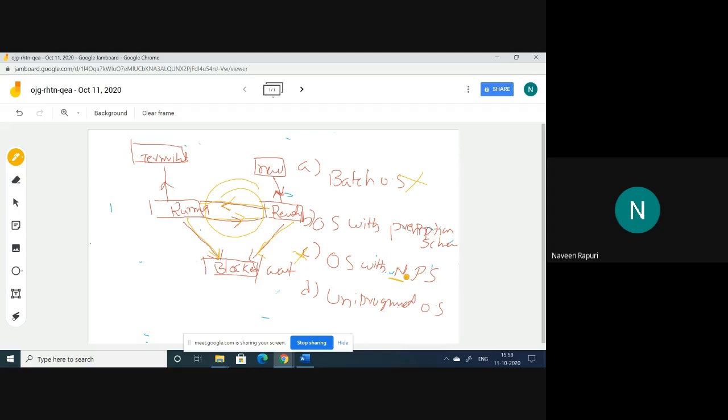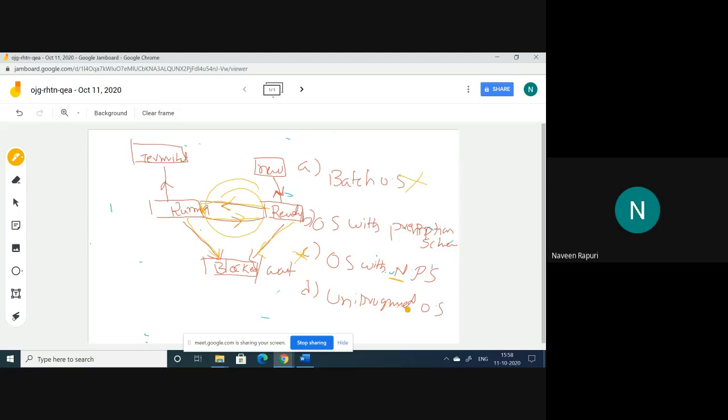Non-preemption means until completion of the process execution, it should not allow another process to execute. So that is called non-preemptive scheduling. But here it is allowing the other process to execute when it is executing one process. So for that purpose, it is preemptive scheduling. So coming to the